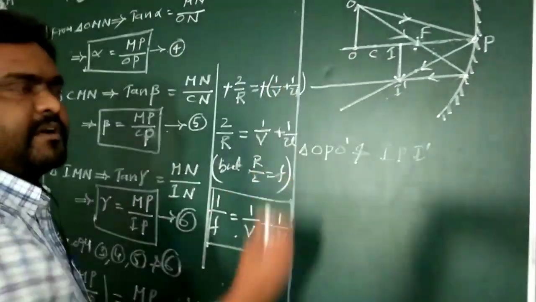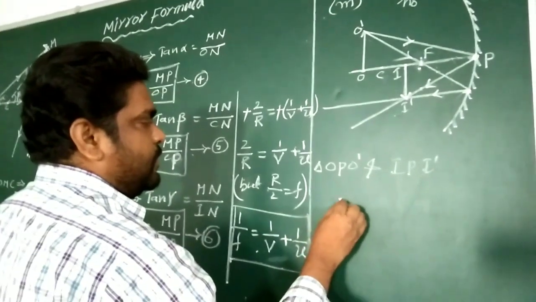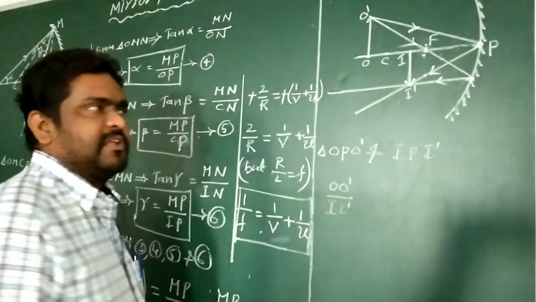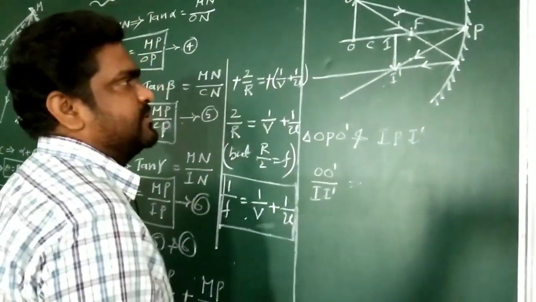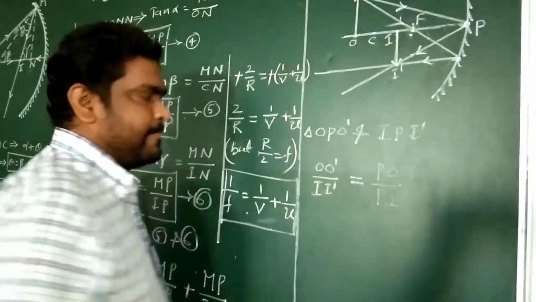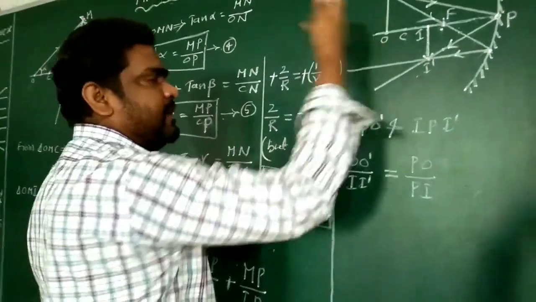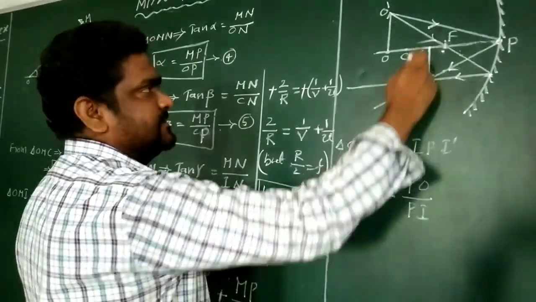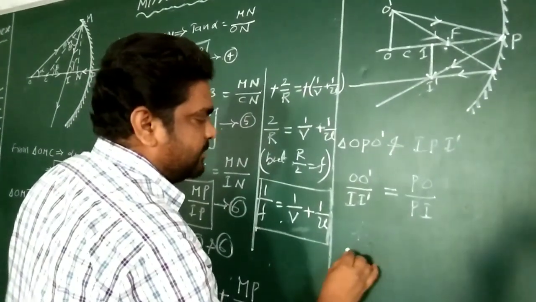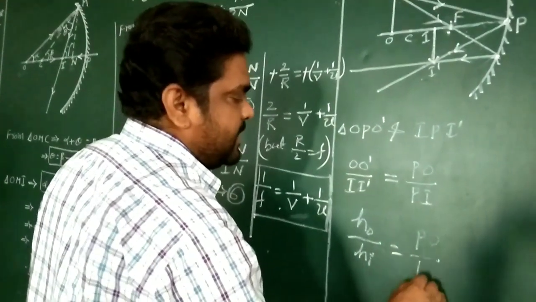According to similar triangle properties, I have to write like this: O dash divided by I dash must be equal to PO divided by PI. O dash represents size or height of the object. I dash represents size or height of the image. So height of the object by height of the image equal to PO by PI.